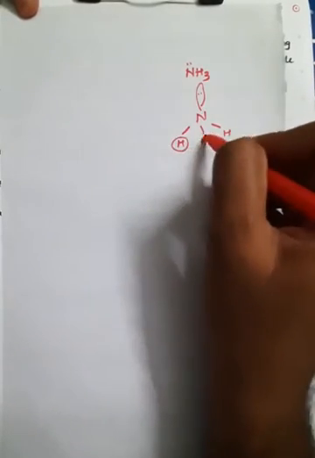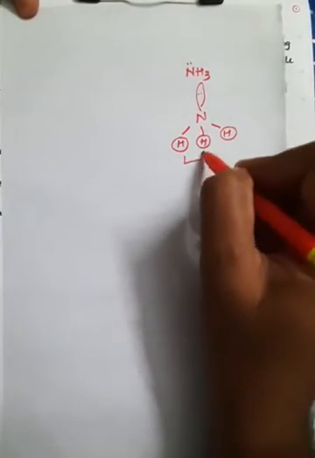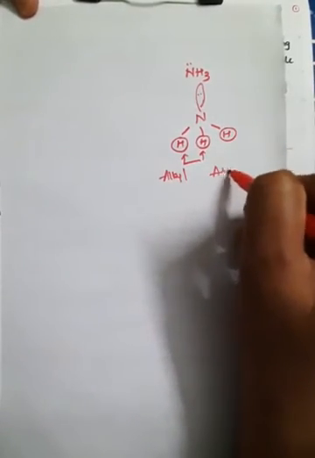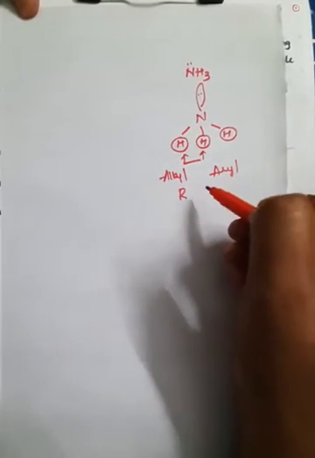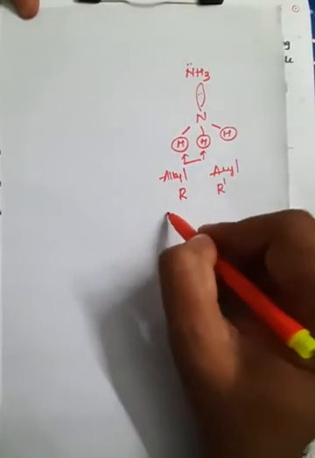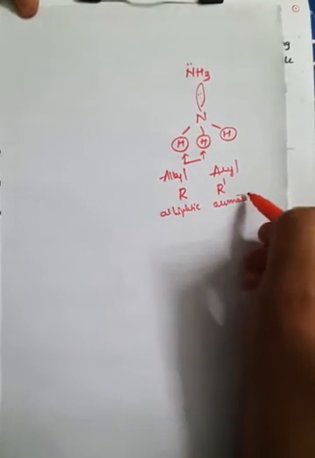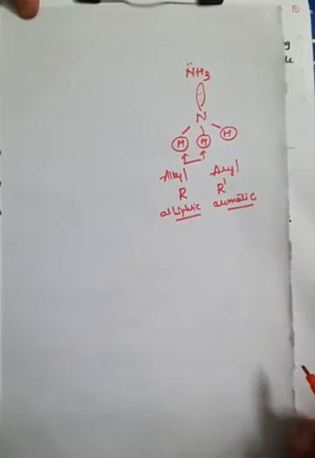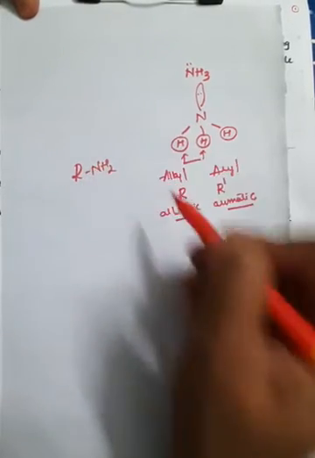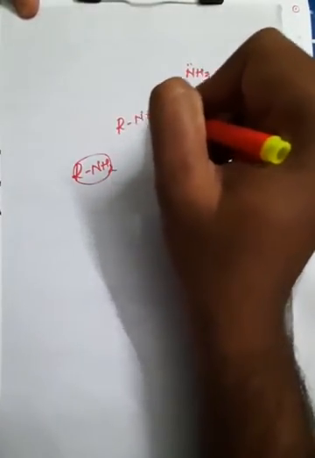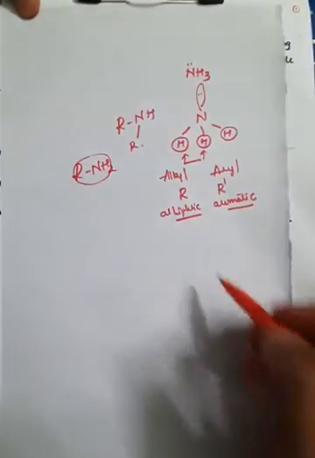Here we replace one or more of these hydrogen atoms by an alkyl group or by an aryl group, right? We can call the alkyl group R, and the aryl group R dash, which means an aliphatic carbon atom and an aromatic carbon atom, right? So by replacing one of the hydrogens by an aliphatic or aromatic carbon group, NH3 may convert into RNH2, or it can also be converted into RNHR dash, where there is bond formation of one more R, which may be R dash.